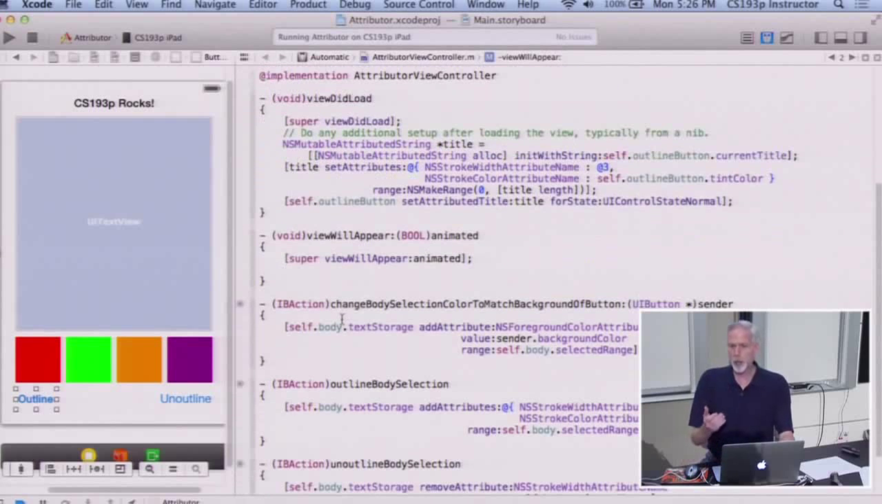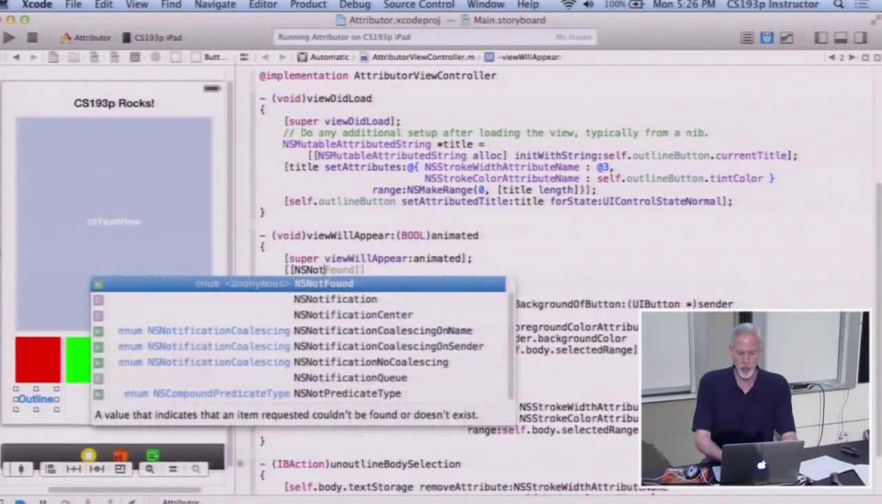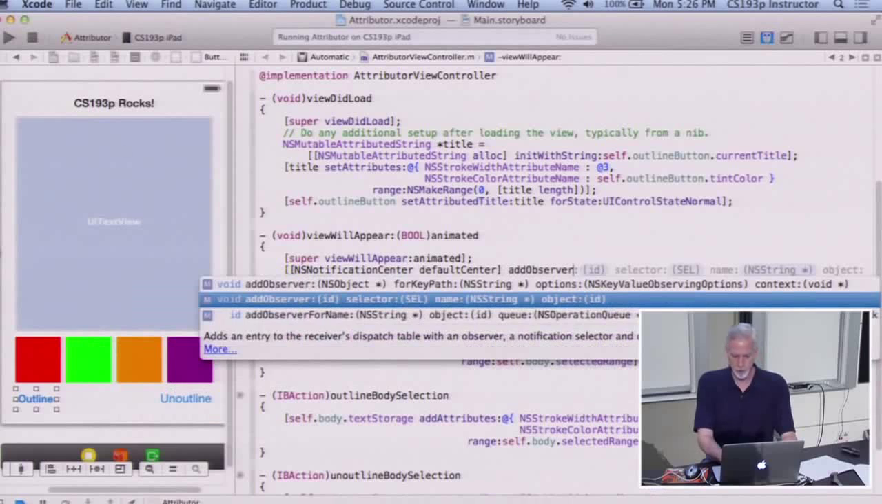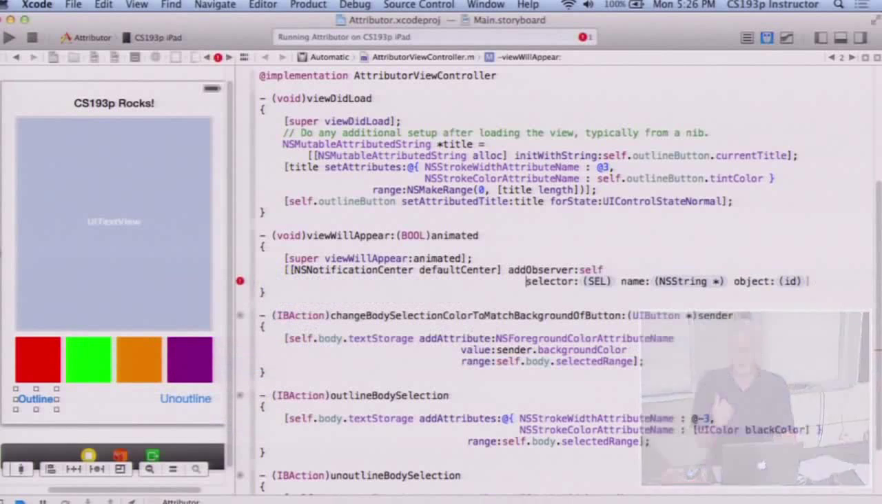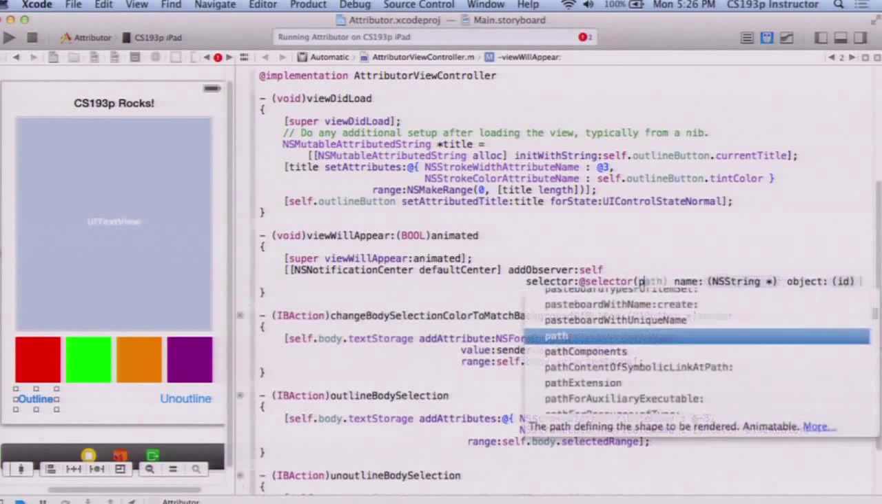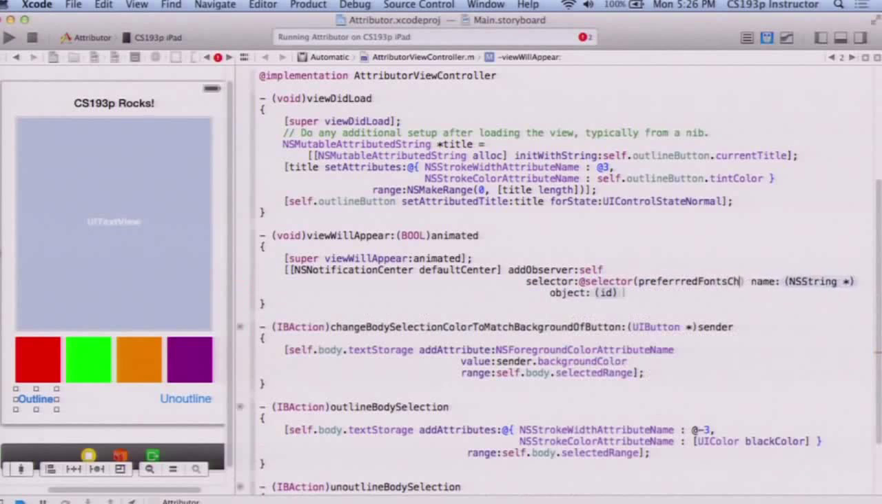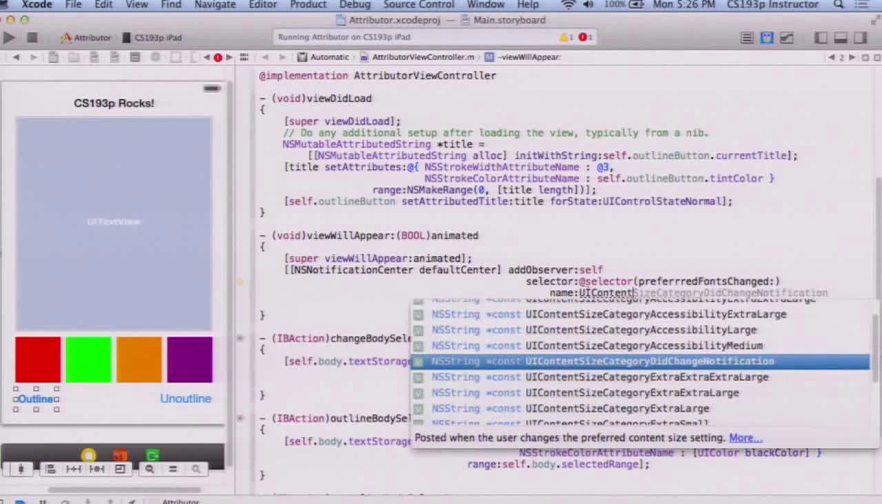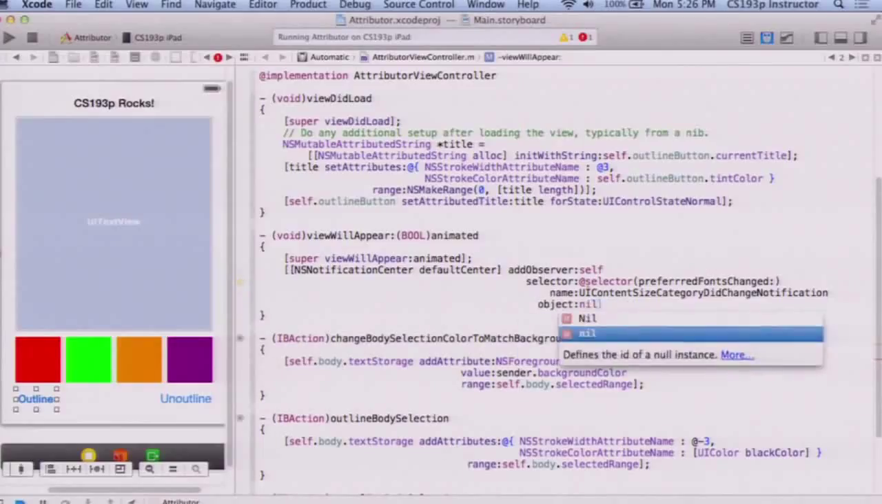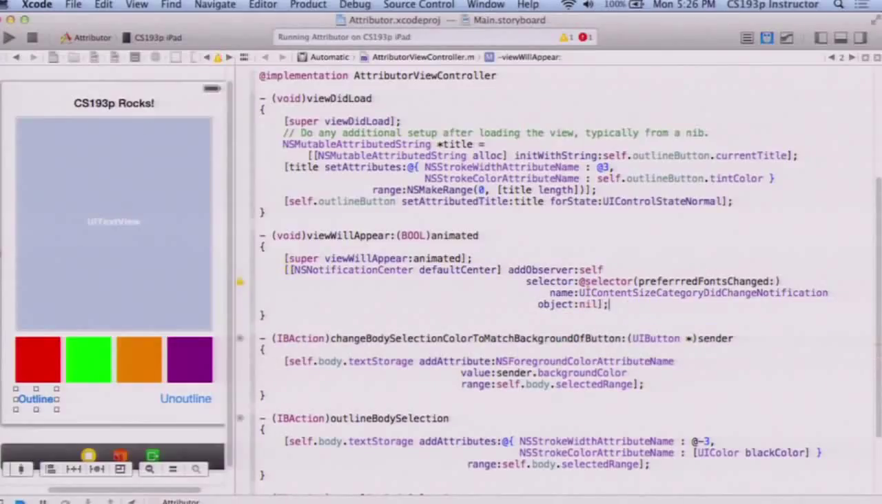So when the view appears, I just want to sign up with the notification center so that I can receive these messages. All I'm going to say is NSNotificationCenter, defaultCenter, addObserver self. I'm going to want these messages sent to myself. The selector, remember we have to say @selector when we want to specify that. I'm going to call it preferredFontsChanged. The name is UIContentSizeCategory, and the object is nil. In other words, if anybody sends that, I'm going to change my preferred fonts.